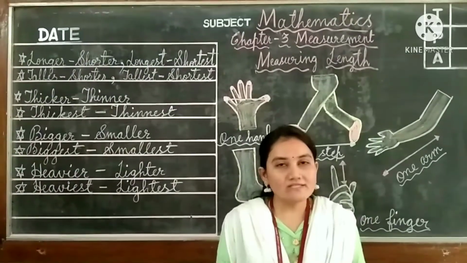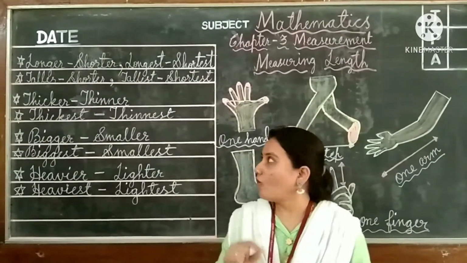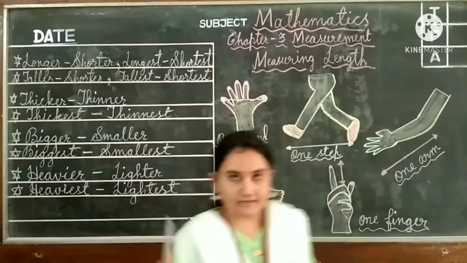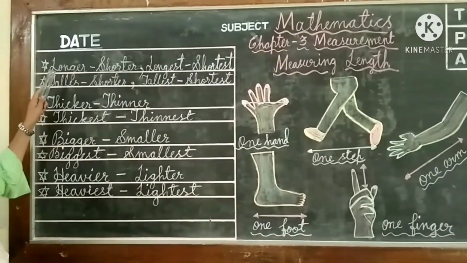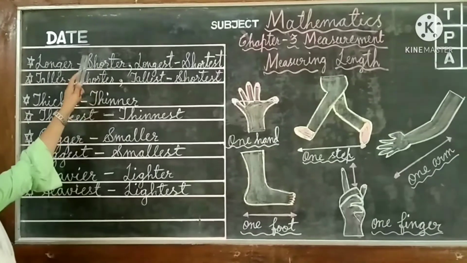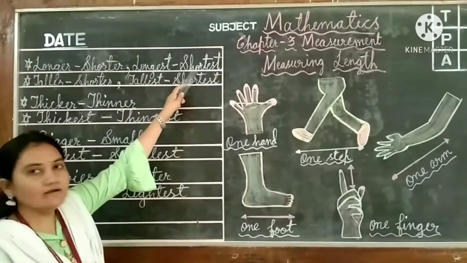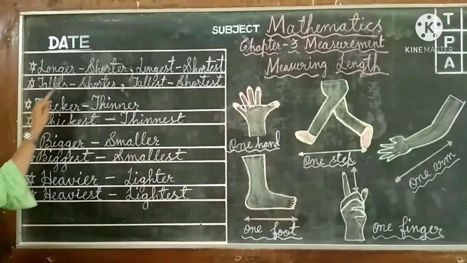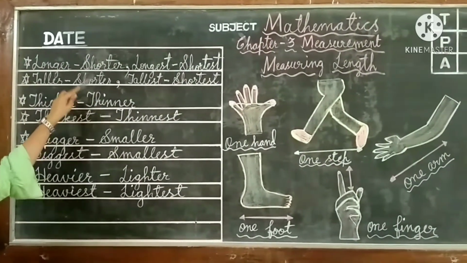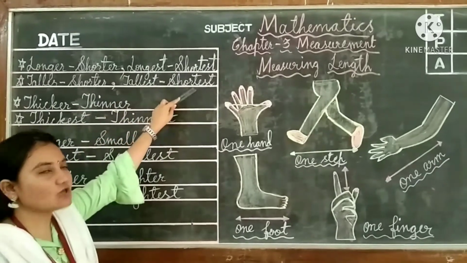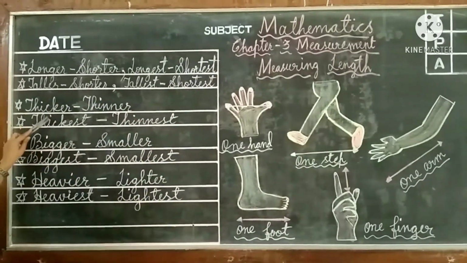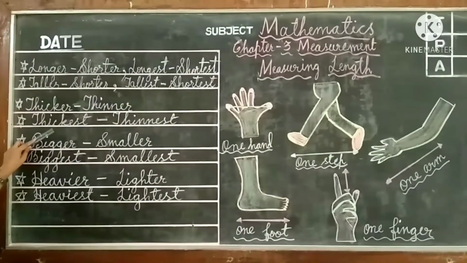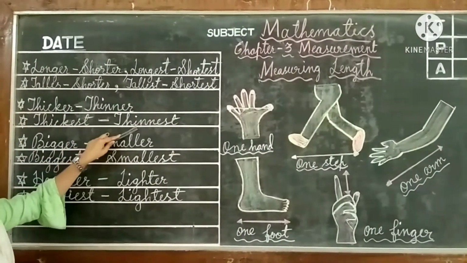So children, once again I will tell you what all the objects we are going to learn today. So look at the board, children. First one is longer, shorter objects, then longest and the shortest objects. Got it, children? And the second one is taller and the shorter objects, then tallest and the shortest objects here. Next, thicker and thinner objects. And next, thickest and the thinnest objects here.